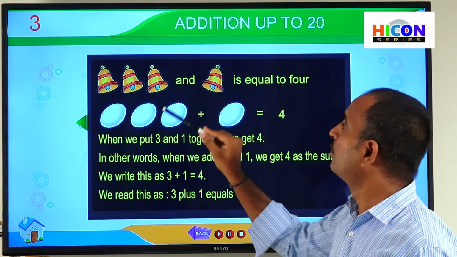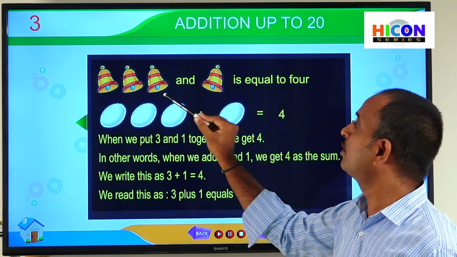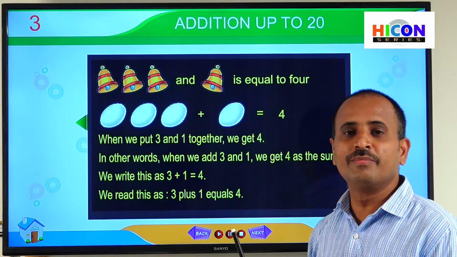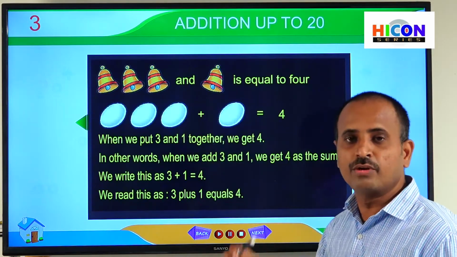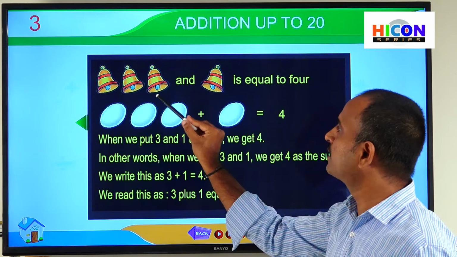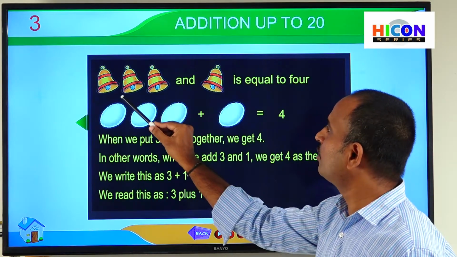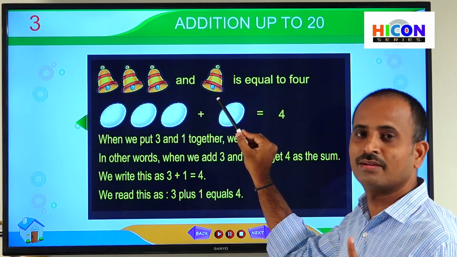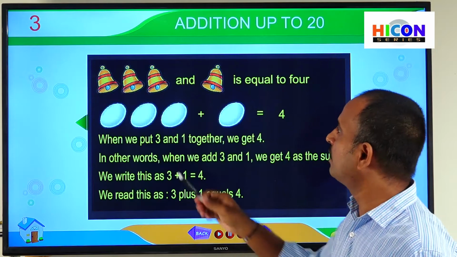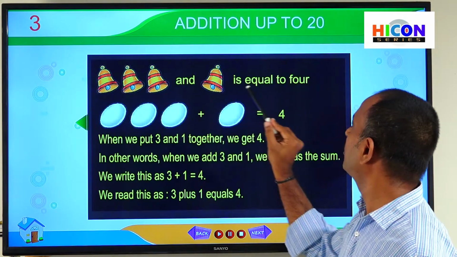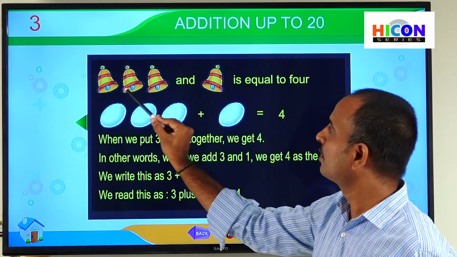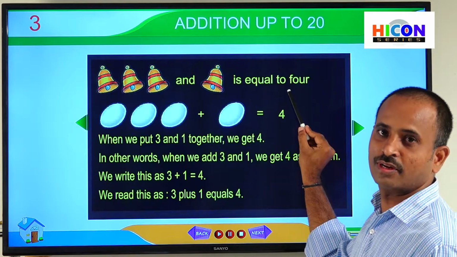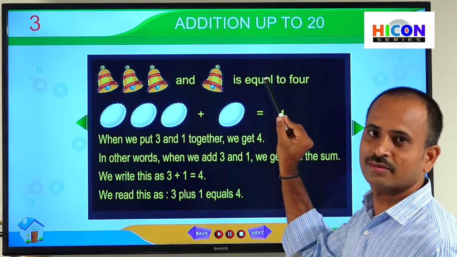Now we have to add these bells, then we get the total number of bells. So how can we add? Already we have discussed it. Addition means putting together. Putting together means counting the objects together. Now let us count all the bells. Here there are 3 bells and here there is 1 bell. So now we count all these bells together, then we will get the total number of bells, that is 1, 2, 3, 4. So 3 plus 1 is equal to 4. That means there are 4 bells in this picture.